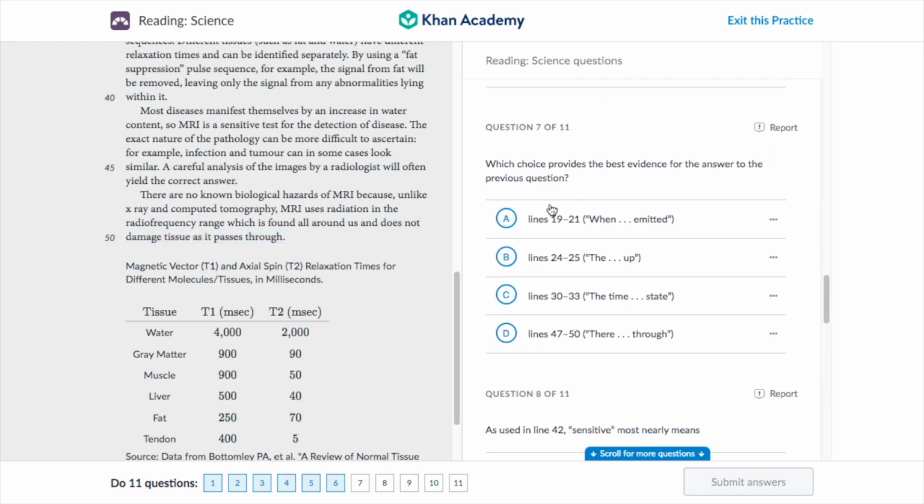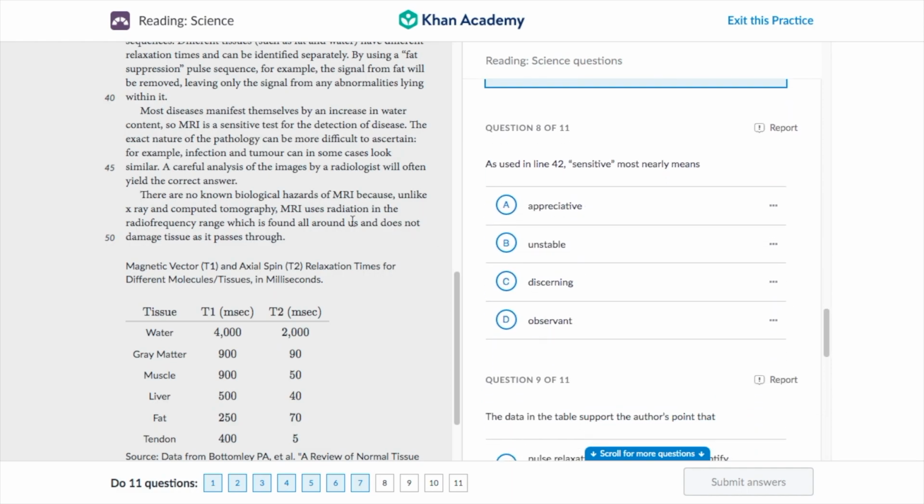Let's go on to question 7 now, and we need to pick the best evidence for the answer above. Well, it's right here, lines 47 to 50. This is where our answer is contained. It does not damage tissue as it passes through. 47 to 50. Our answer is right there. On to question 8 now.